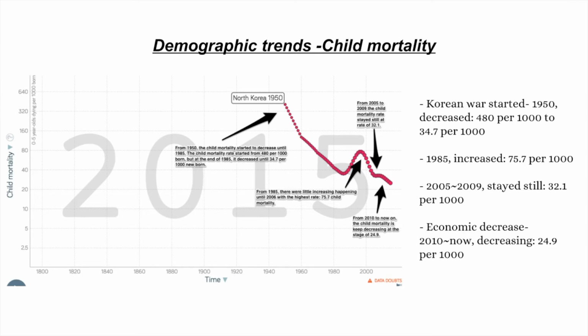This is the child mortality trend. From 1950, child mortality started to decrease until 1985. The child mortality rate was 480 per 1,000 in 1950, but at the end of 1985, it decreased to 34.7 per 1,000. But from 1985, there was a little increase until 2005 with a rate of 75.7. After that, the rate stayed almost the same, but from 2010 until now, child mortality keeps decreasing, with the lowest at 24.9 per 1,000.